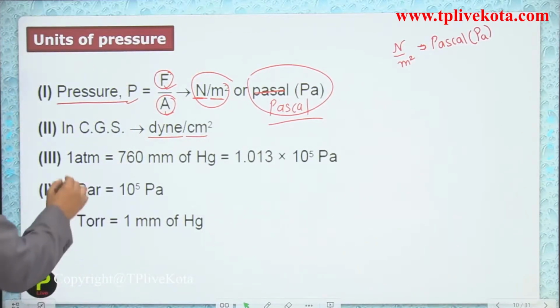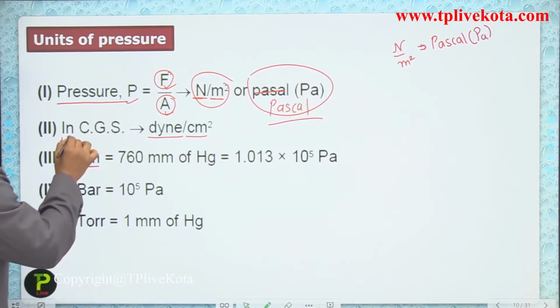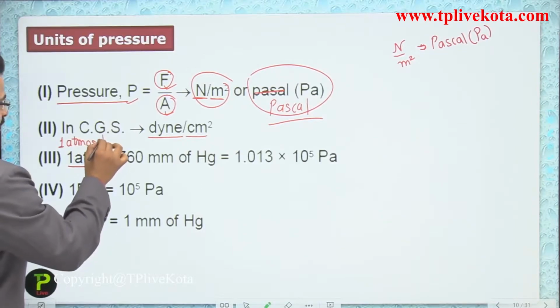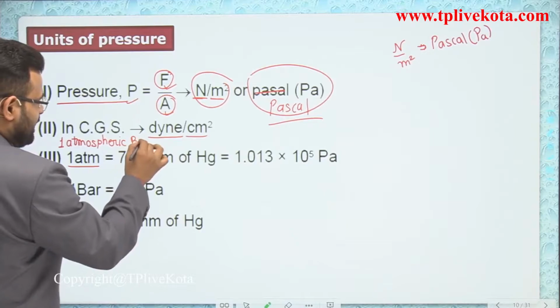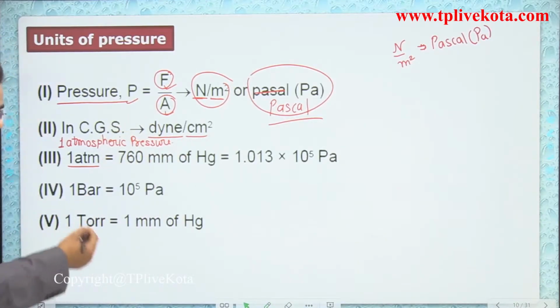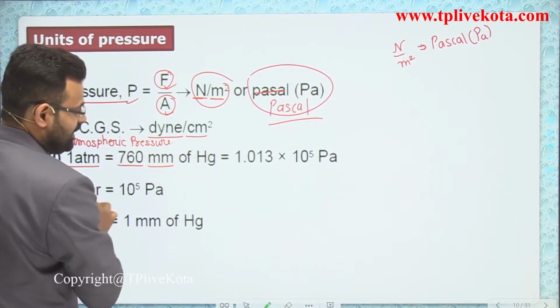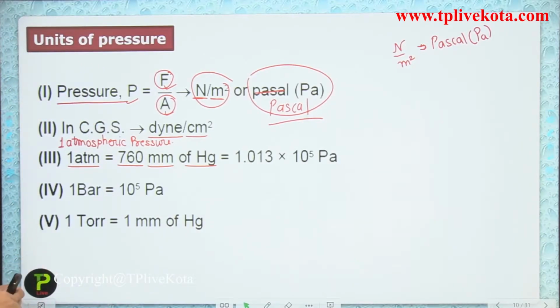The next one is 1 atm. What do you mean by 1 atm? It means 1 atmospheric pressure. The complete name of atm is one atmospheric pressure. What do you mean by 1 atmospheric pressure? It is 760 millimeter of Hg. So what do you mean by 760 of Hg?